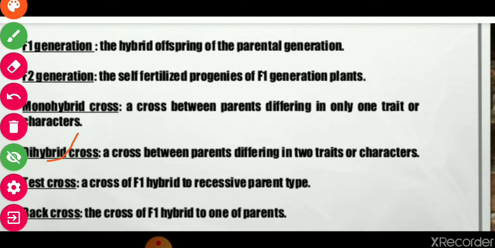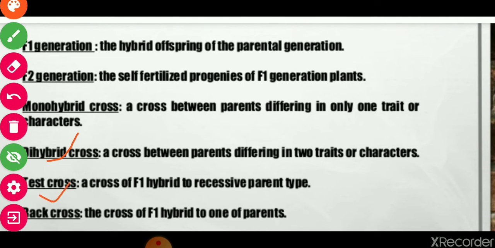Next is dihybrid cross. If two characters are considered during the cross, like round yellow seed with wrinkled green seed, there are two traits, one is seed color and the other is seed shape. So two traits are considered during the crossing, and that is called dihybrid cross.